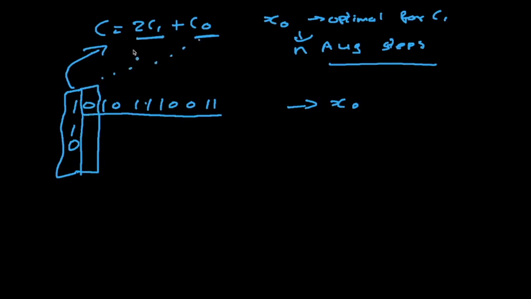So we have already found an optimal answer for this C1 objective. The C1 objective was only this part, which is our x0. We found it in the previous iteration, using n augmentation steps. So again, if we try to find the optimal answer for these 2-bit objectives, it's going to take at max n augmentation steps. Okay, so this is kind of trivial. We have, let's say, x1, which is optimal for the first 2 bits, and now we just keep on going like this. Now we go on and find the optimal answer for the first 3-bit objective, and everything else is still 0.